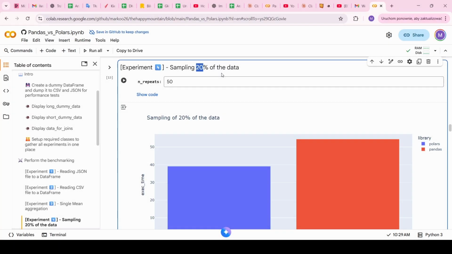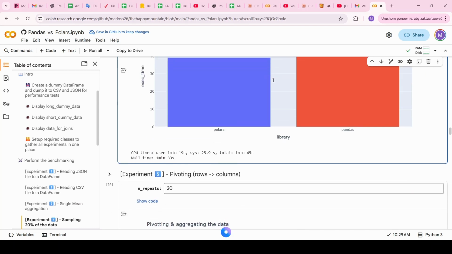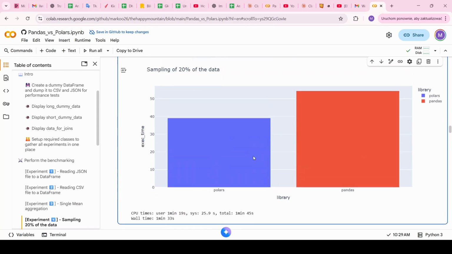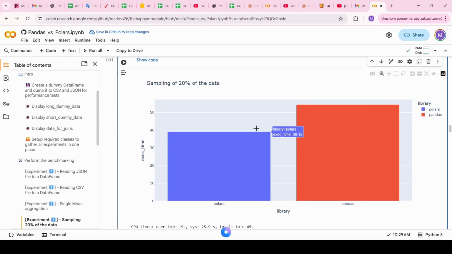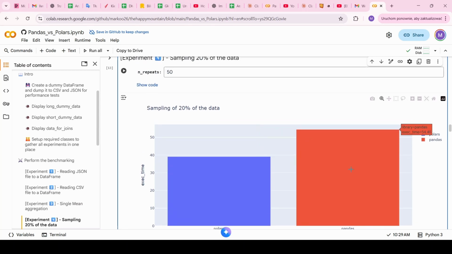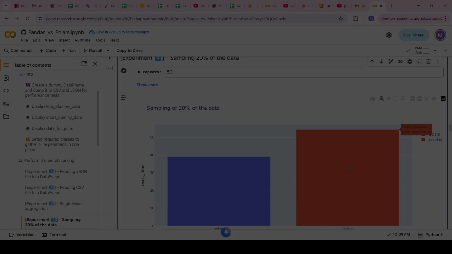The next experiment covers sampling 20% of the data, and in this case it was repeated 50 times. The whole experiment took less than 2 minutes, and it clearly shows Polars is once again better because it needed only 39 seconds to perform this operation 50 times, while for Pandas it was 54 seconds. So the next point goes to Polars.